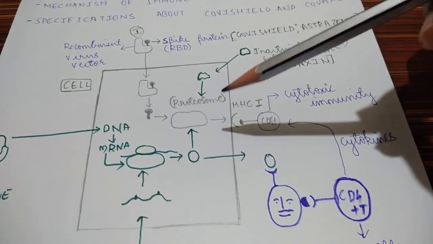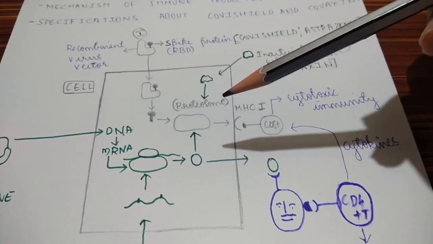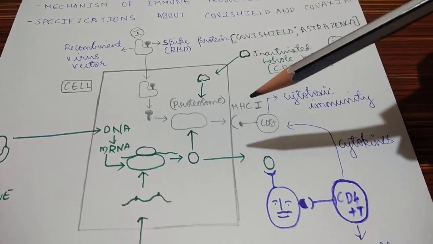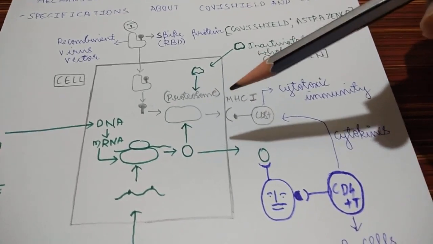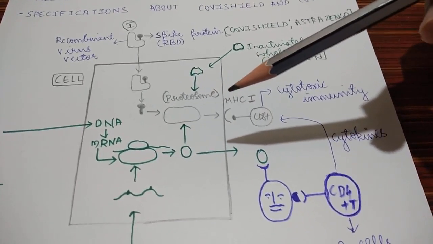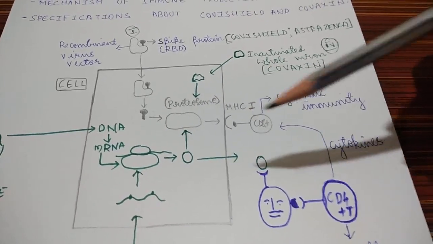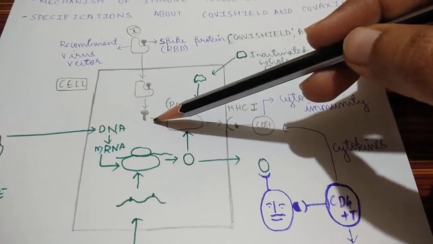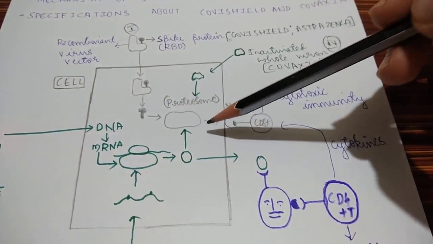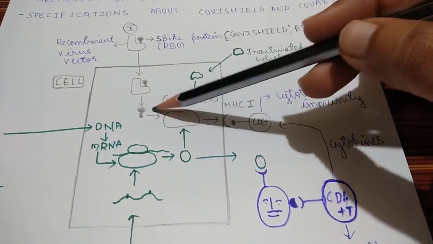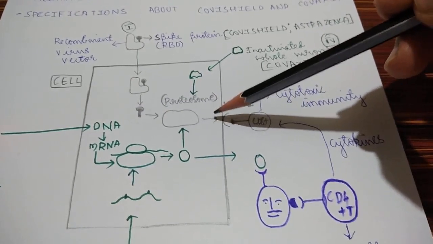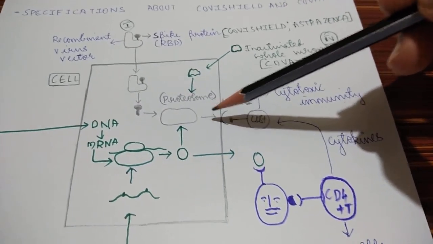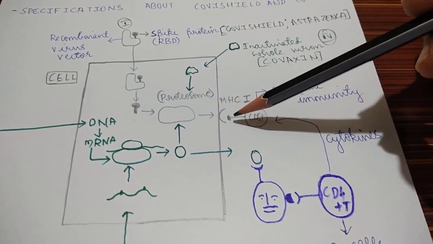What is the proteasome? The proteasome is an organelle in the cell of a human being, which lyses protein to produce specific polypeptides or amino acids. Once the spike protein enters the proteasome, it undergoes lysis and forms a specific polypeptide which acts as an antigen.